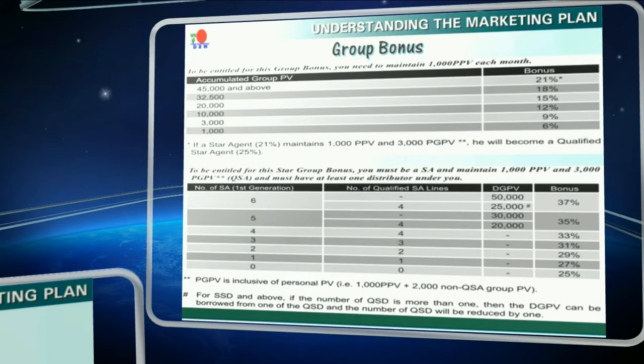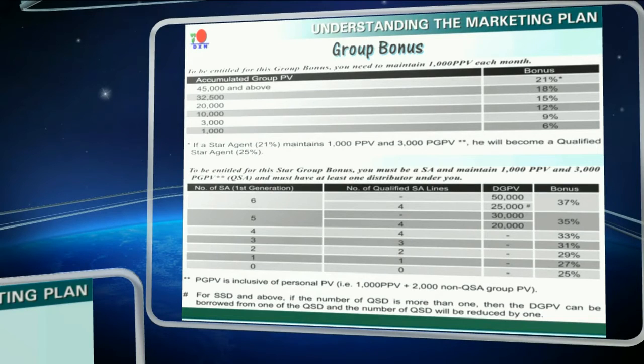The personal bonus is calculated based on the accumulated PV and the slab of your bonus as shown in the table. Overriding bonus from your downline is calculated from your personal bonus slab minus the downline's personal bonus slab. That is, if you are in the 21% bonus slab, you will be paid 21% of your personal purchase.